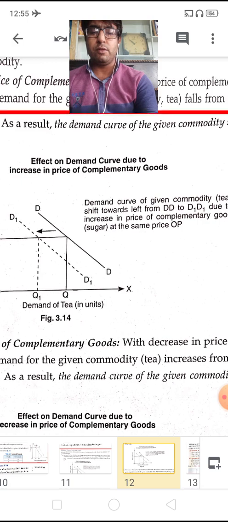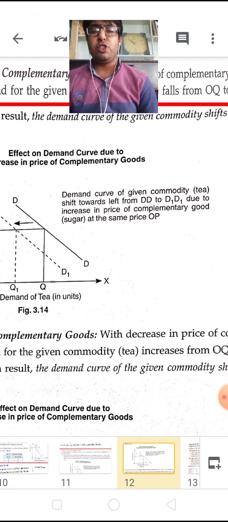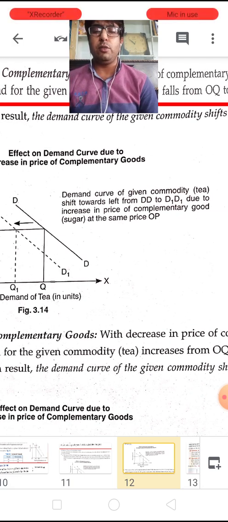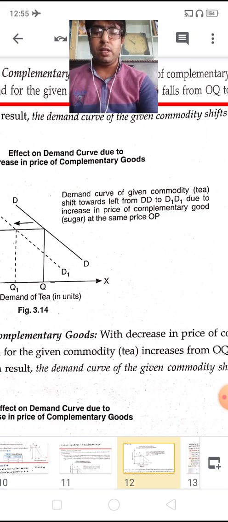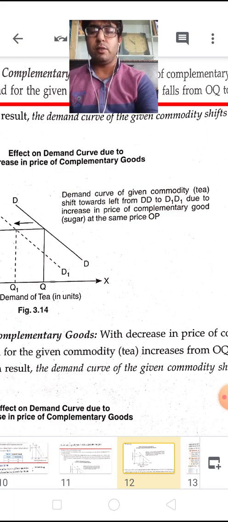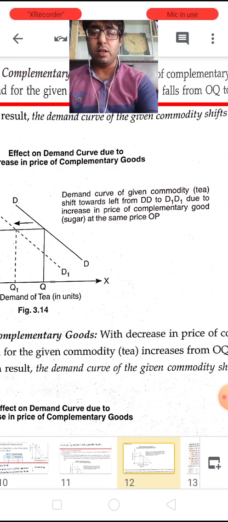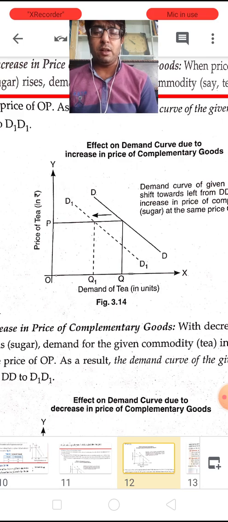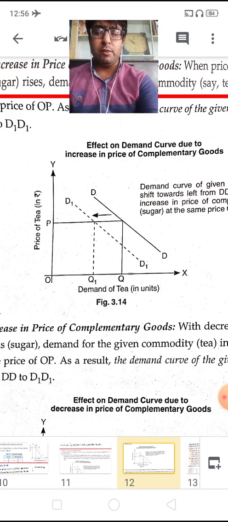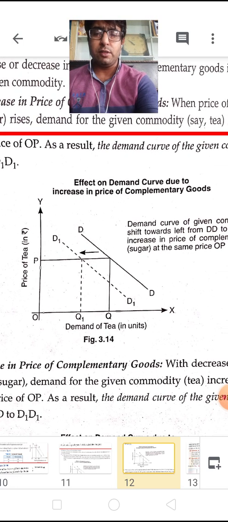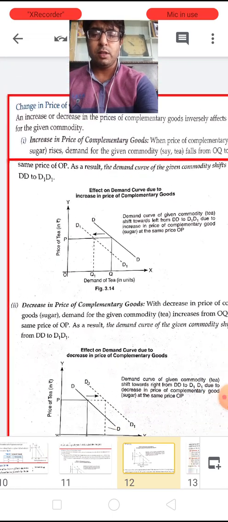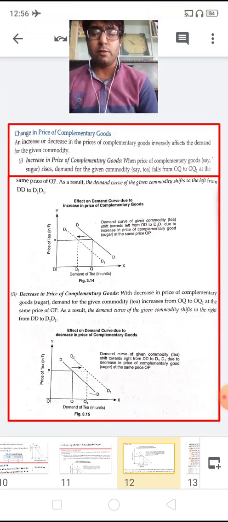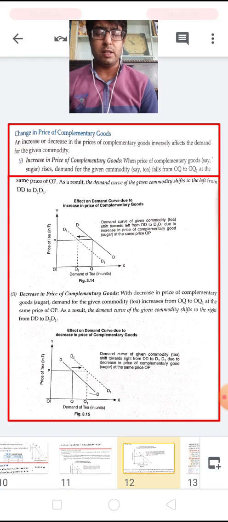So the curve of the commodity tea shifts towards left from DD to D1D1 due to an increase in the price of the complementary good, say sugar, at the same price OP. Now we have an inverse relationship here between the price of the complementary goods and the demand.